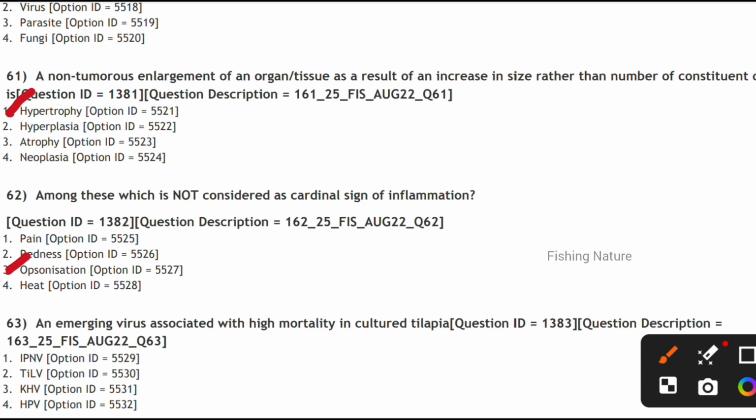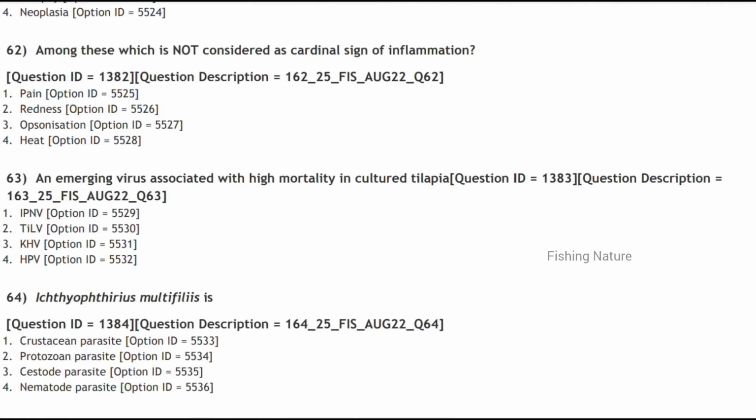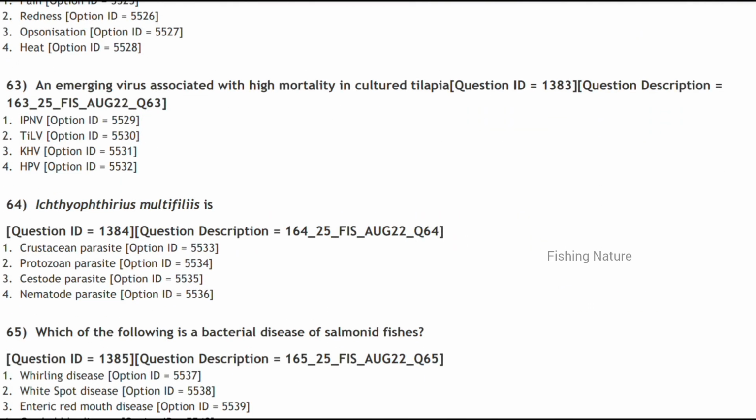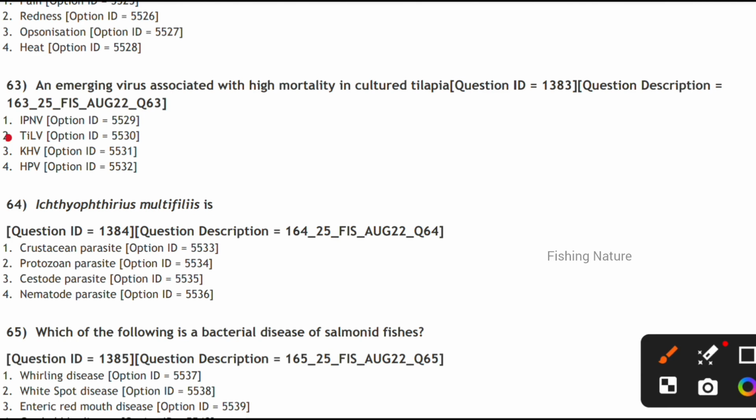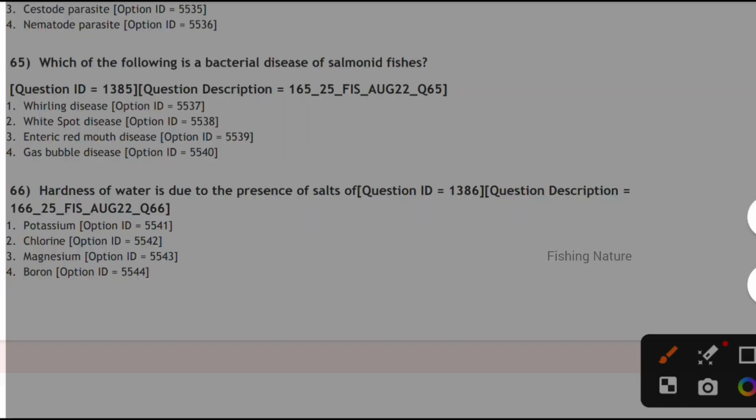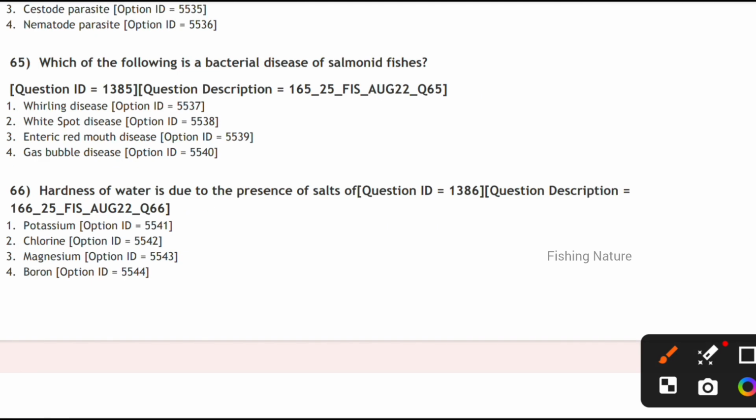And an emerging virus associated with high mortality in cultured tilapia is due to the tilapia lake virus. And Ichthyophthirius multifiliis is a protozoan parasite. Which of the following is a bacterial disease of salmonid fish? It is the enteric mouth disease. And hardness of water is due to the presence of salts, mainly due to the magnesium.